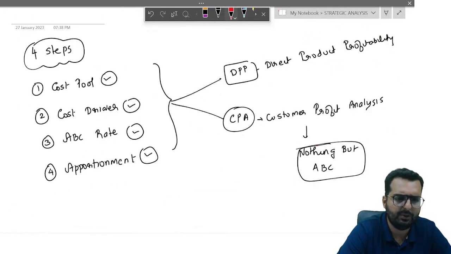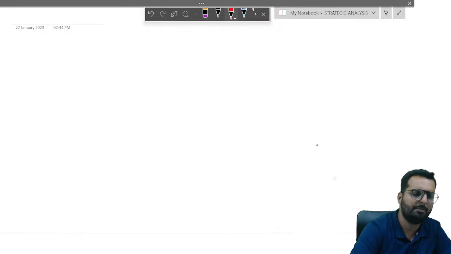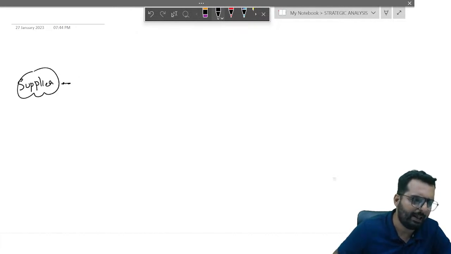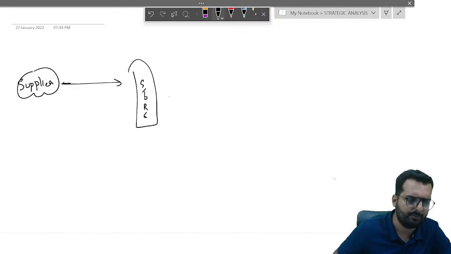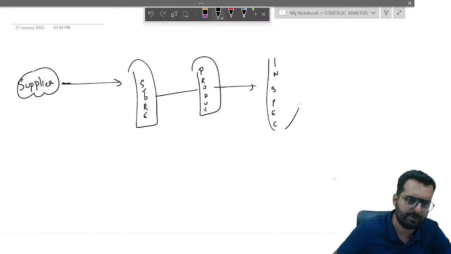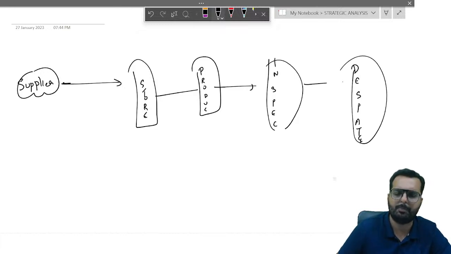Okay, so I'll come back over here now. That is what Tata also did. I think I taught you in the previous class about the Tata Steel case. What Tata did was, there was a supplier over here. Supplier will normally deliver goods to the store. From store, it goes to production. From production, it goes to inspection. And from inspection, it goes to dispatch. This is a normal process.